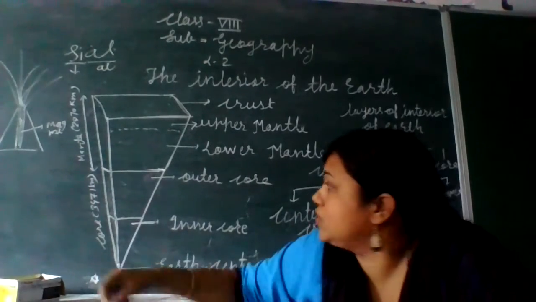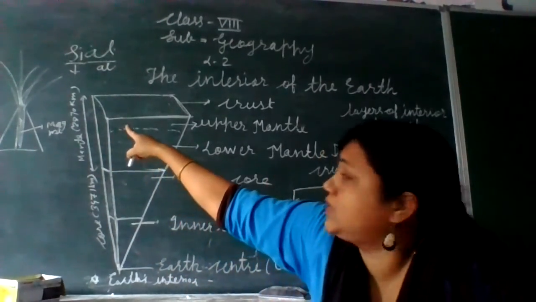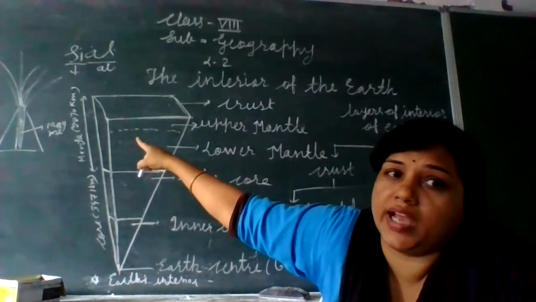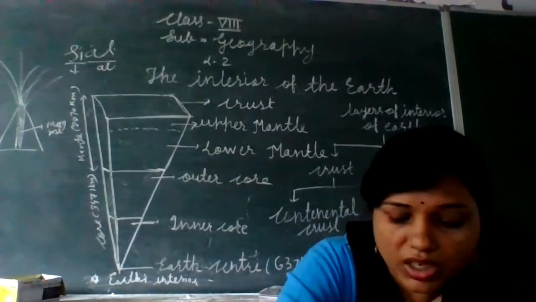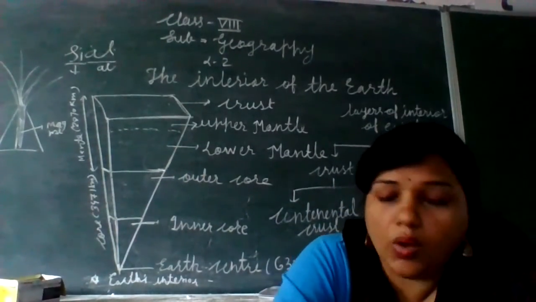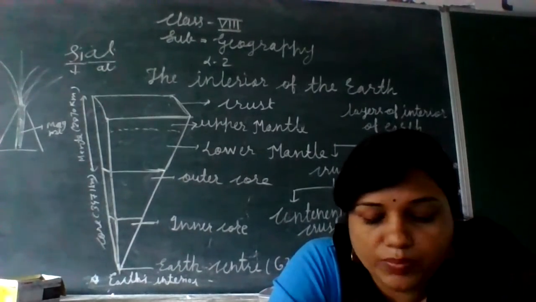Up to this depth this area extends. How much? 2870. You can see there, I have shown it in the diagram. Mantle. OK, the distance I have shown. Now let us know about the density of this layer.